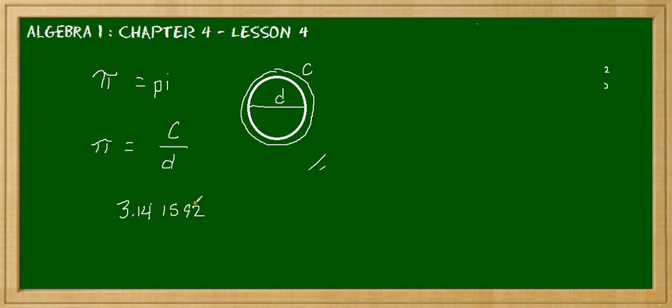Now, I know that's equal to the circumference divided by the diameter. Okay, that's the formula. We talked about formulas. This formula is constantly being used to find a measurement such as the diameter or the circumference.